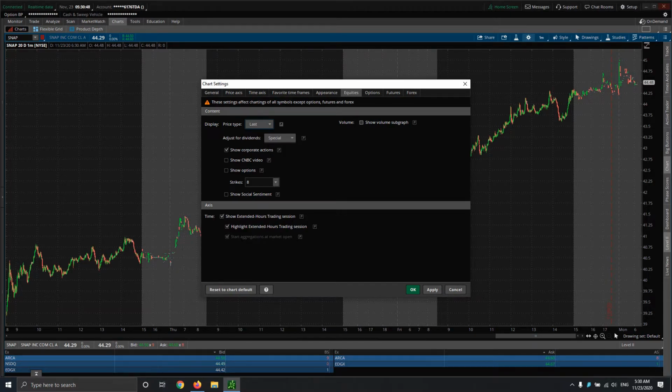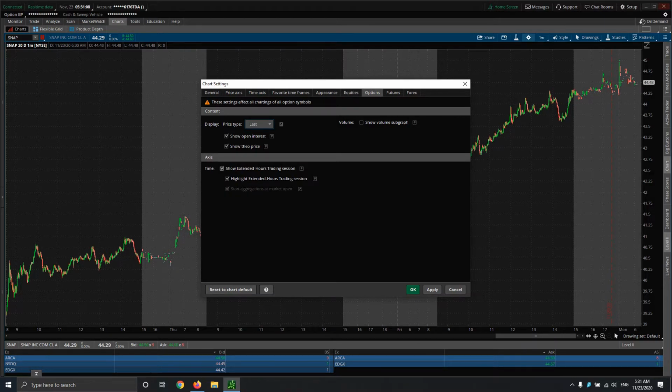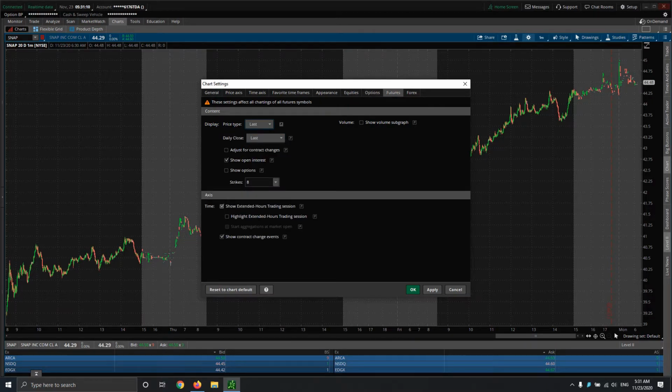Again, I'll do a video on what I actually do for indicators because I actually use a custom volume subgraph. So I don't actually turn that on because otherwise I would have the standard volume subbar down here. I do the same exact thing for options and futures myself. I think those are worthwhile and something you should potentially look into doing. Have that consistency across the board, and by setting those, hitting apply, you'll be good to go.